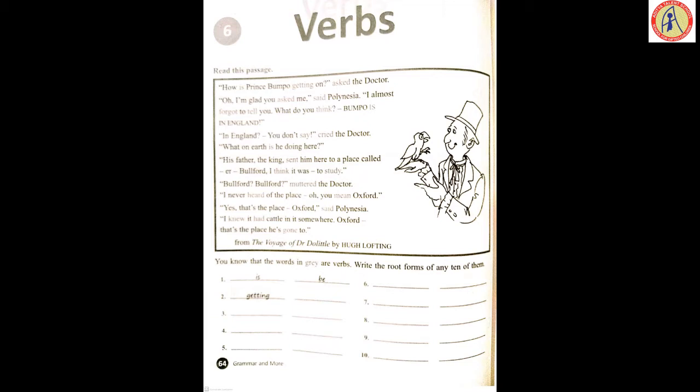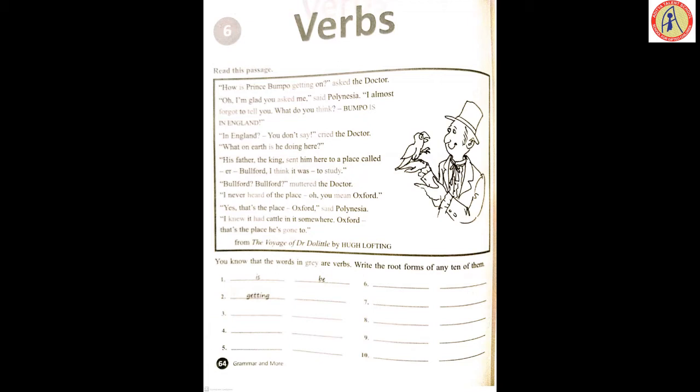Pick out only 10 words and write their root form. Root form means the base form, the V1 form. If it is given in past tense, past participle or present participle, first you write it, then you have to change it into the root form. Now come on, let us do it.